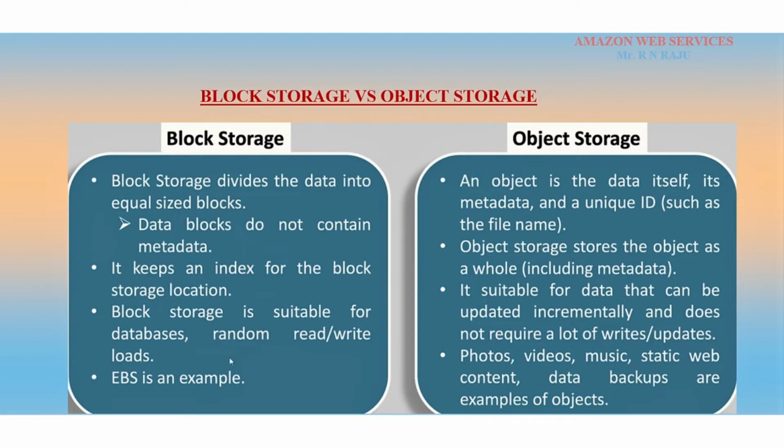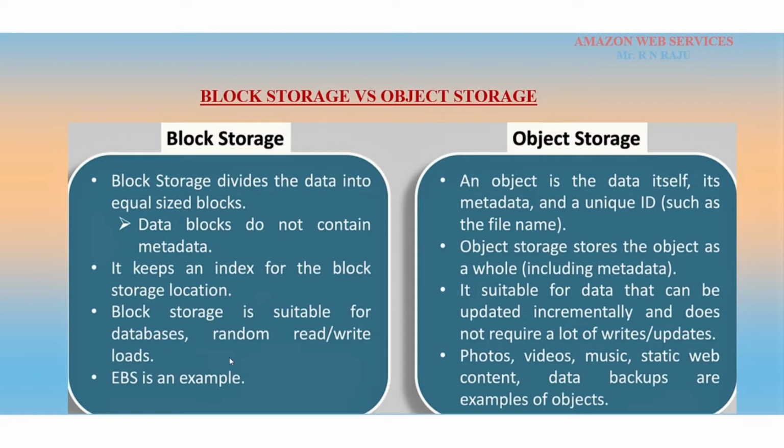But I told you in the EBS concept, block storage is designed only for EC2 instances. If you want to access the block storage, you must attach that volume to an instance. Then only you can access the data, and the volume must be mounted to a folder or directory. Then only you can read and write the data.